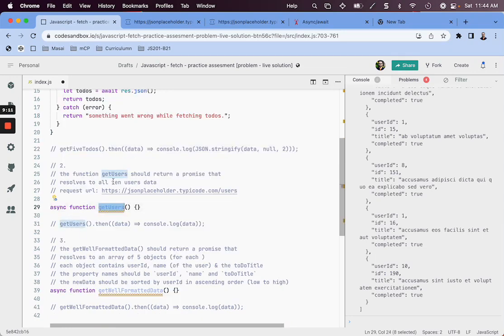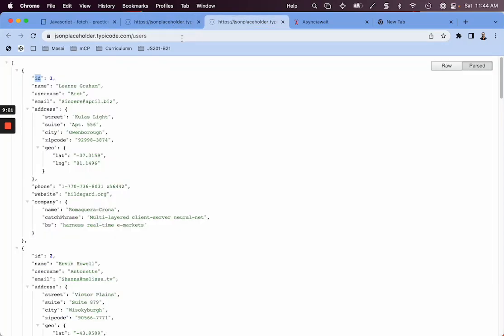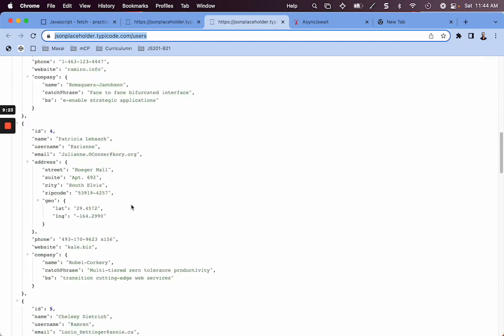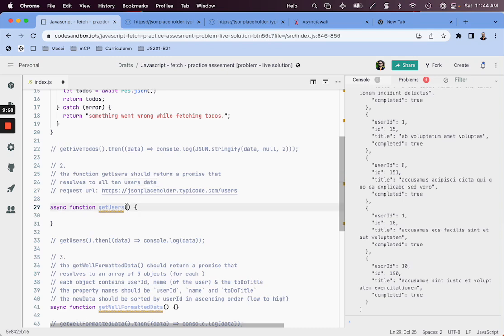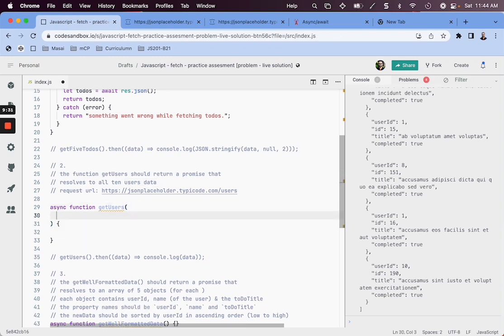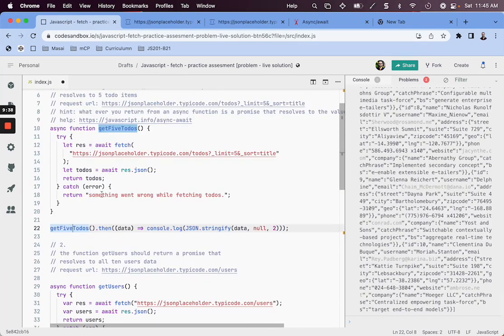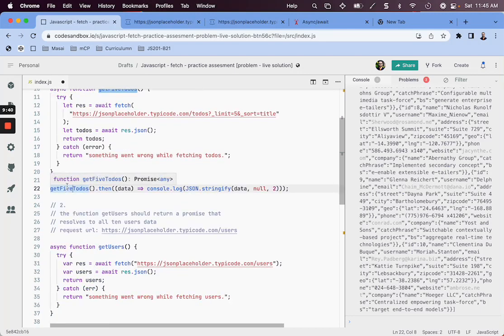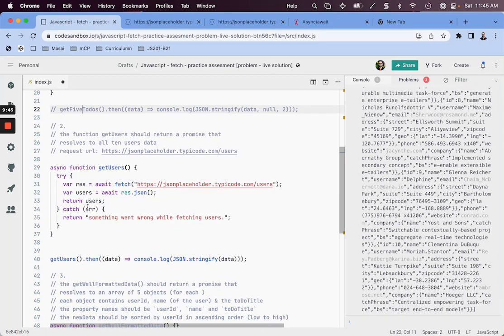The function getUsers should return a promise, and it will return a promise because it's an async function. And it should resolve to all 10 users' data. Let us check. If I make a URL request to here, I do get back 10 users' data. Now it's going to be very similar, so I'll just pause the video and quickly type it out. I'll comment it so that I don't end up making too many requests.